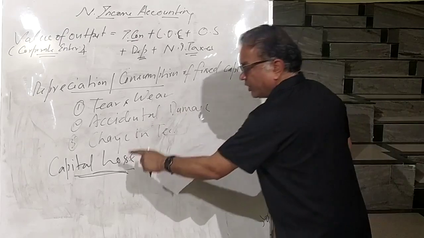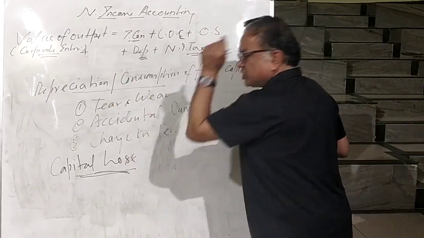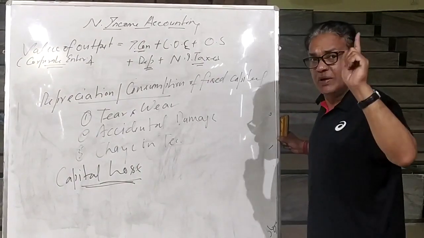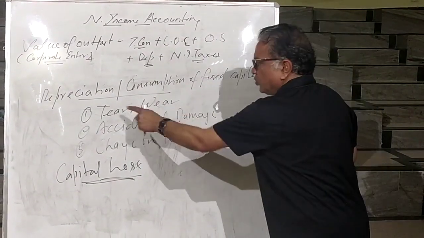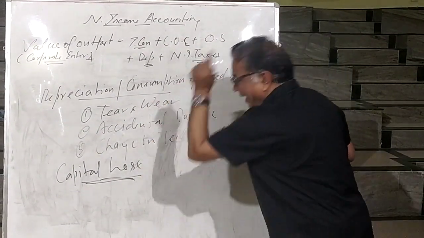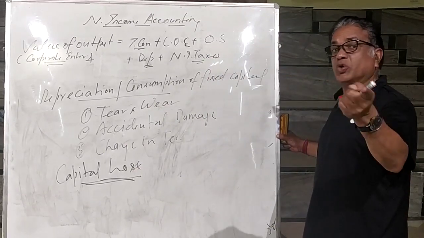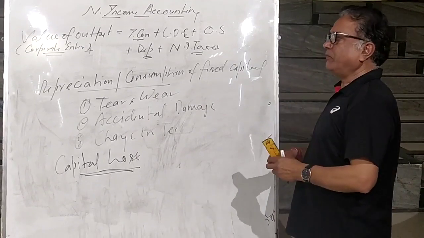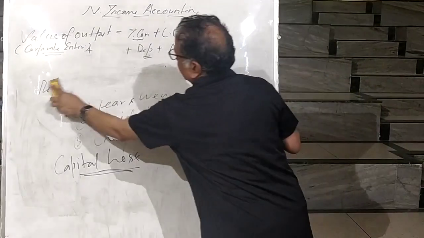So what is the difference between depreciation and capital loss? Depreciation is the loss in the value of fixed assets during production, such as due to tear and wear. Capital loss is the loss in the value of fixed assets due to natural calamities, such as earthquake, flood, fire. This is all about depreciation.